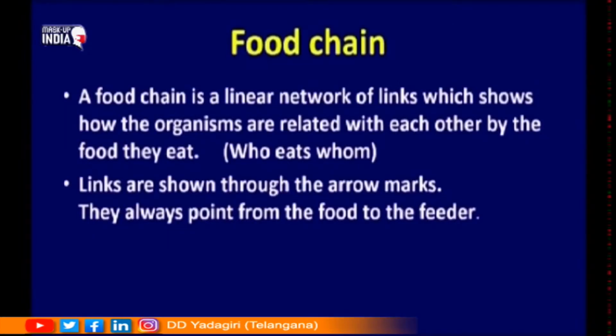So, what is a food chain? A food chain actually shows the relationship that exists between the organisms. It is a linear network of links. The link is represented in the form of an arrow. The head of the arrow shows the feeder, who is eating, who is feeding, and the tail part of the arrow shows the food.